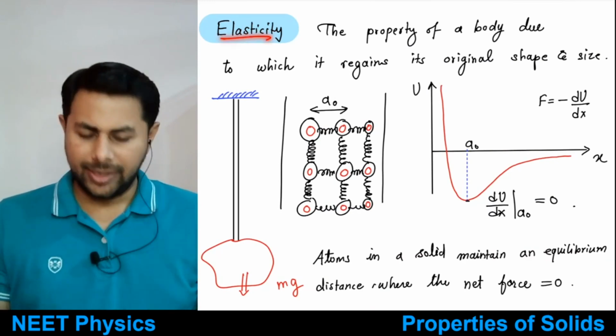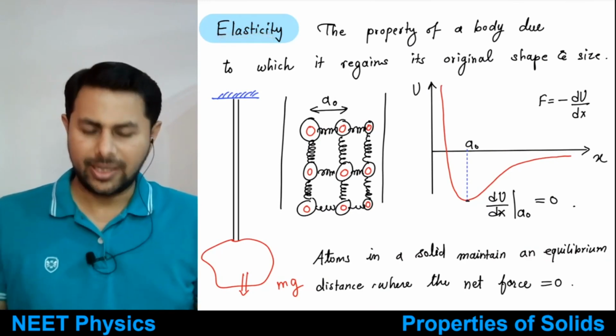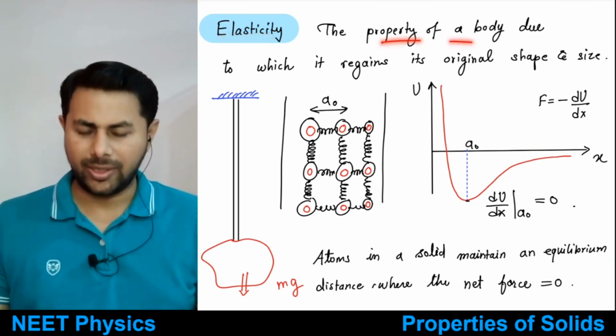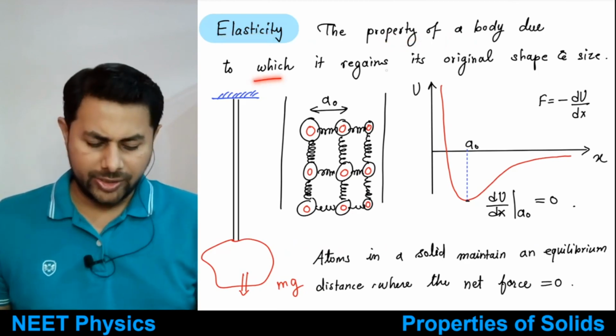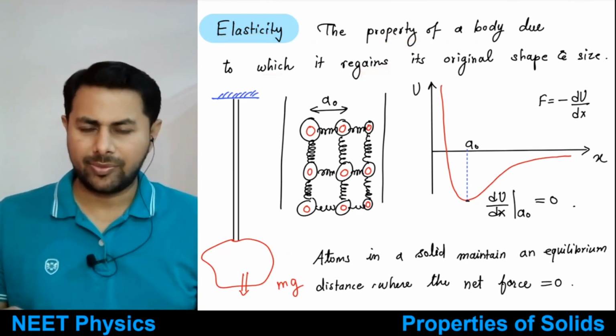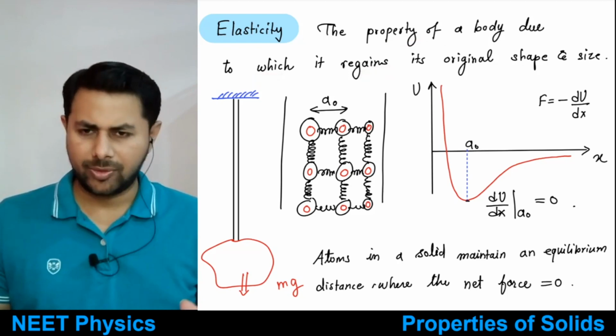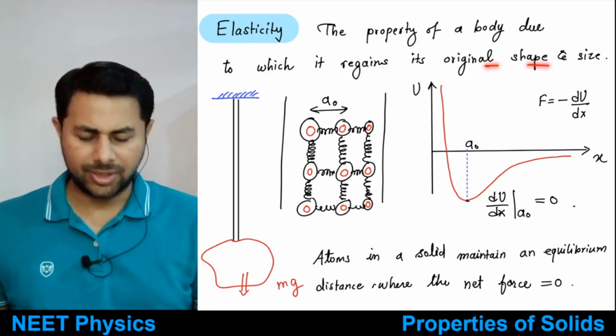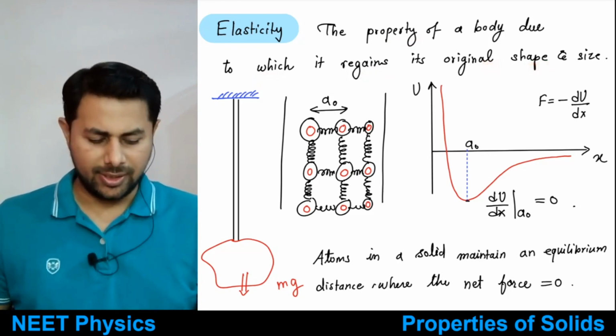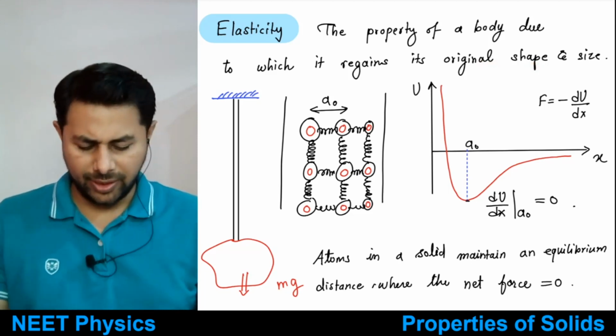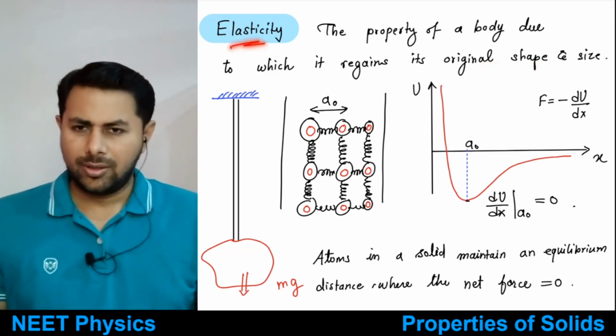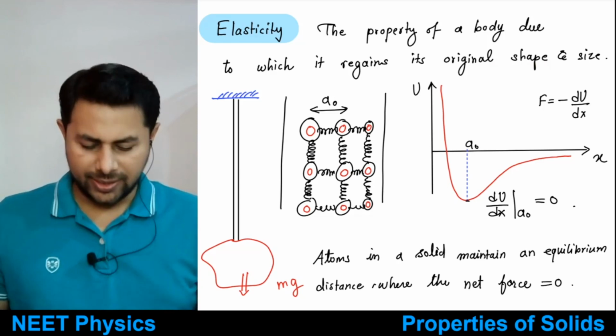So now next is elasticity. So what is elasticity? It is the property of a body by virtue of which it regains its original shape and size. Okay, the property of a body due to which it regains its original shape and size, right? Okay, so why are bodies elastic? What's the reason behind that?